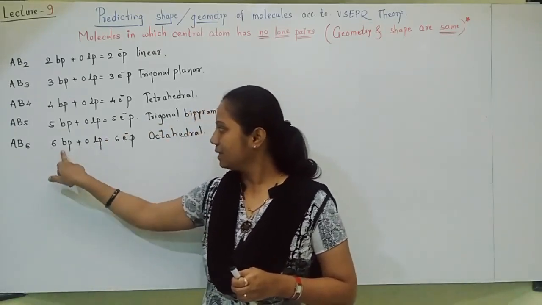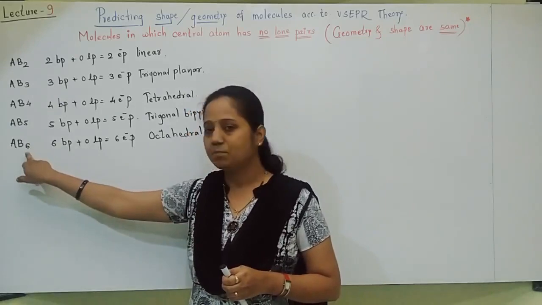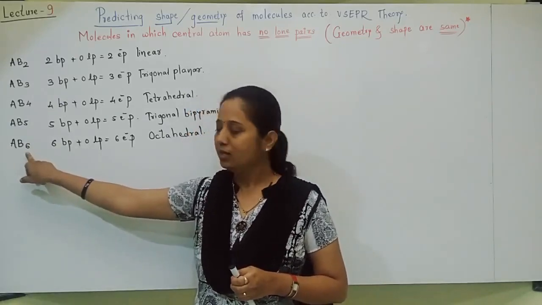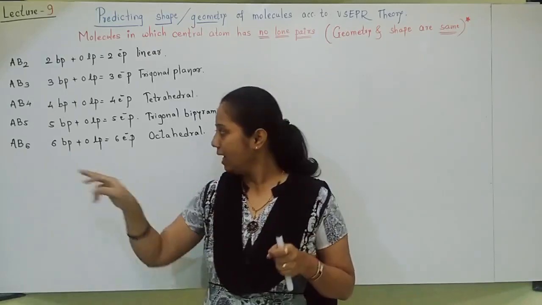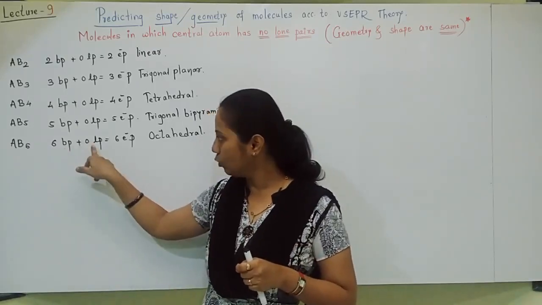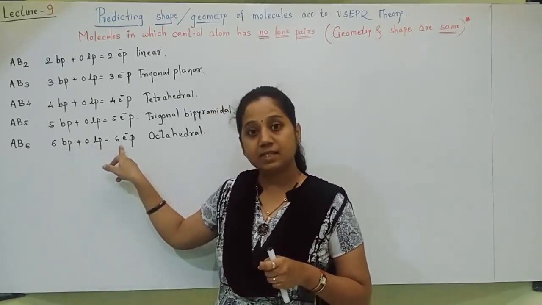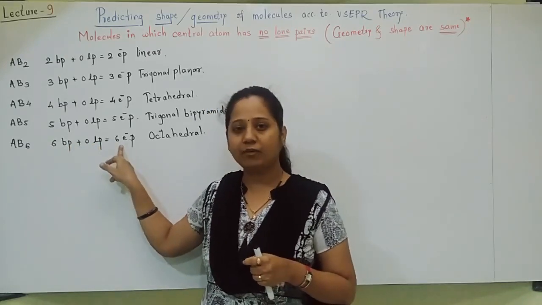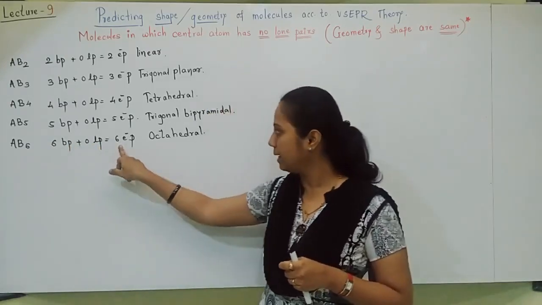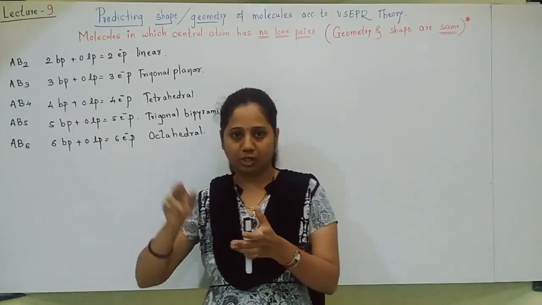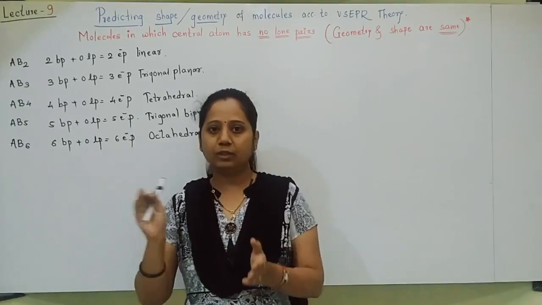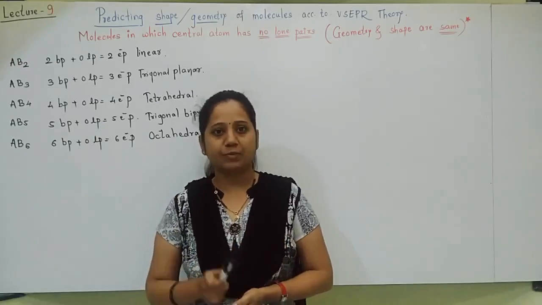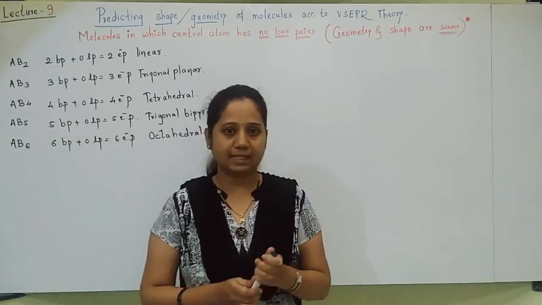AB6. A is forming 6 bonds with 6 B. That's why 6 bond pairs, 0 lone pair, total become 6 electron pairs. And whenever there are 6 electron pairs, the geometry and shape both are the same, it becomes octahedral. Up to this we have seen in the previous video. So let us continue with some examples.